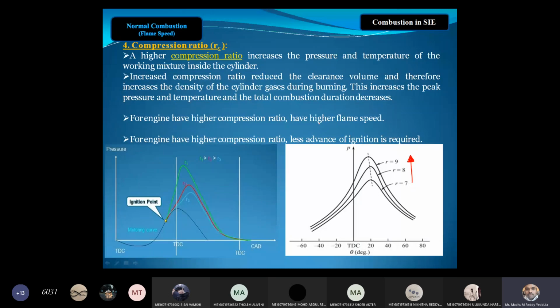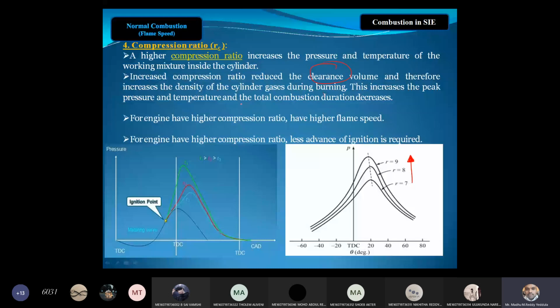If you compress further and further, what will happen? The clearance volume will be decreased, and therefore the density of the charge increases. Yes or no? As volume decreases, the density of the charge will increase, okay, during the burning. This increases the peak pressure, because if the charge has higher density, pressure and temperature will also increase, and the total combustion duration will decrease because of the higher density charge. The time required to complete the combustion will be less.